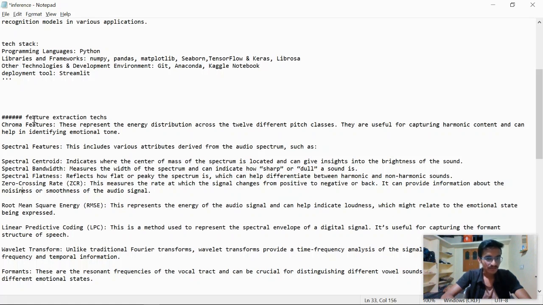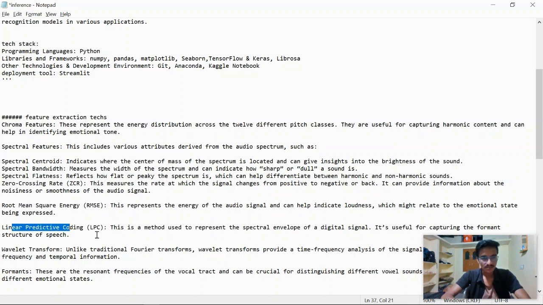I think here, feature extraction techniques. First of all, there are chroma features and spectral features: spectral centroid, spectral bandwidth, spectral flatness, and zero crossing rate. And there is also root mean square and linear prediction coding.